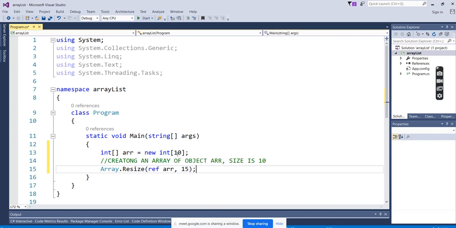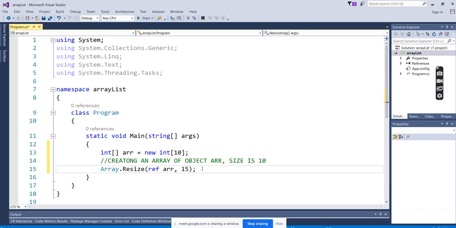The array size is 10. All the 10 indexes are filled. You want 5 new, then you have to go for Array.Resize. Reference: what reference do you have to give? The array object that you're creating, for which you want the new indexes. That reference you have to show here. Then capacity: it already has 10, you want 5 more. Previous 10 plus 5, so 15.